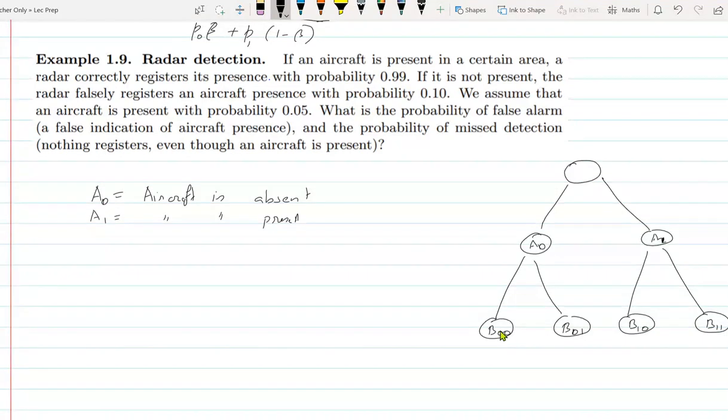The second bit tells you whether the alarm went off or not. Again, let's write the labels in the tree. The probability that the aircraft is present in a certain area, a radar correctly registers its presence with probability 0.99. Where should I write 0.99?